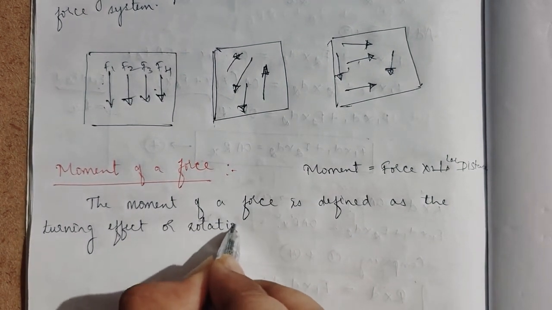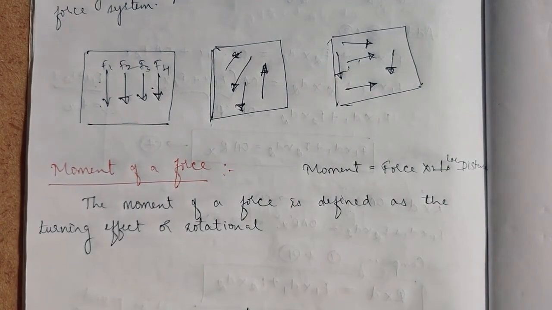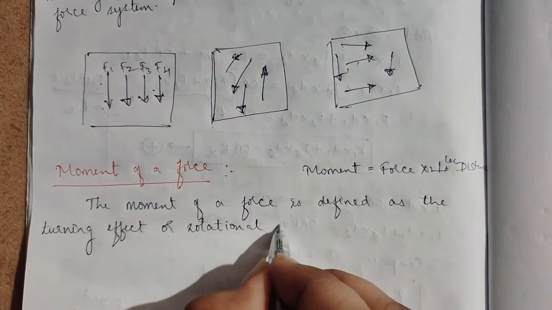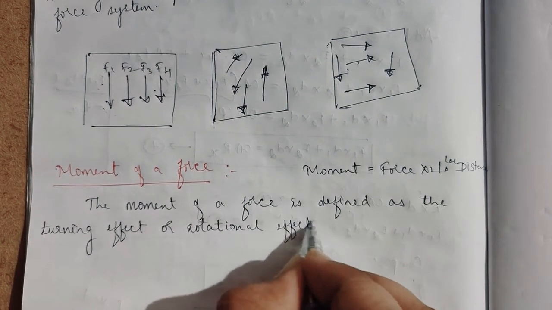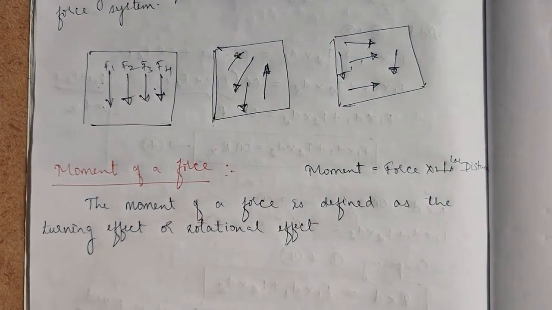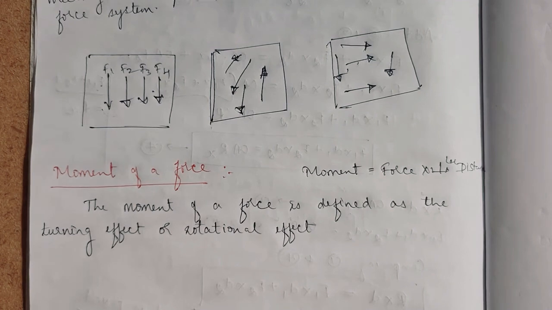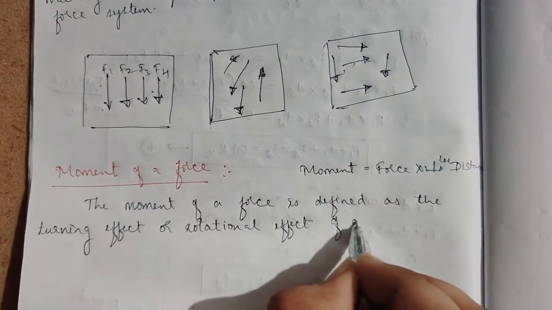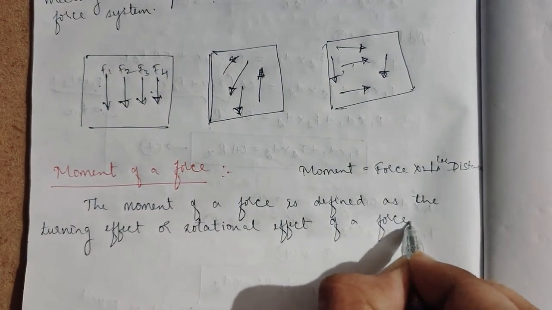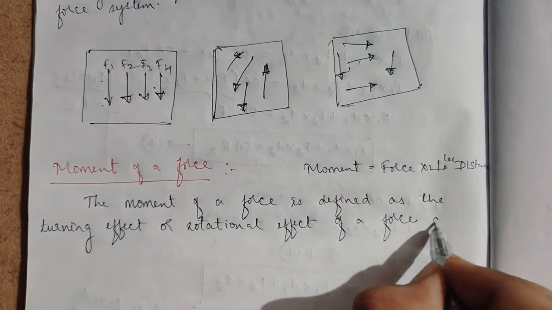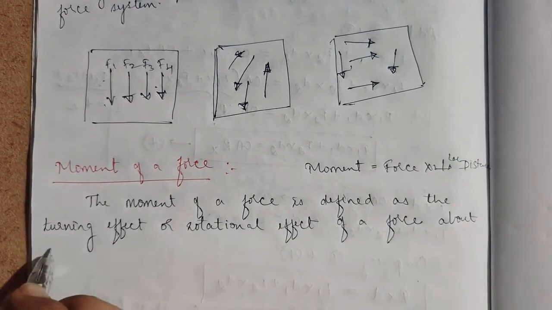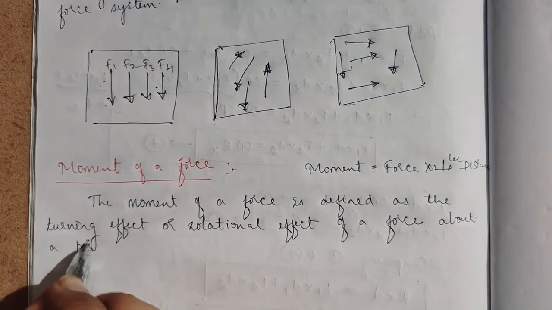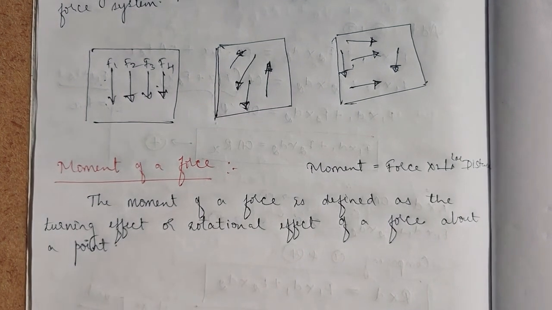The moment will make the body rotate or turn. It's also called the rotational effect. The moment of a force is defined as the turning or rotational effect of a force about a point.